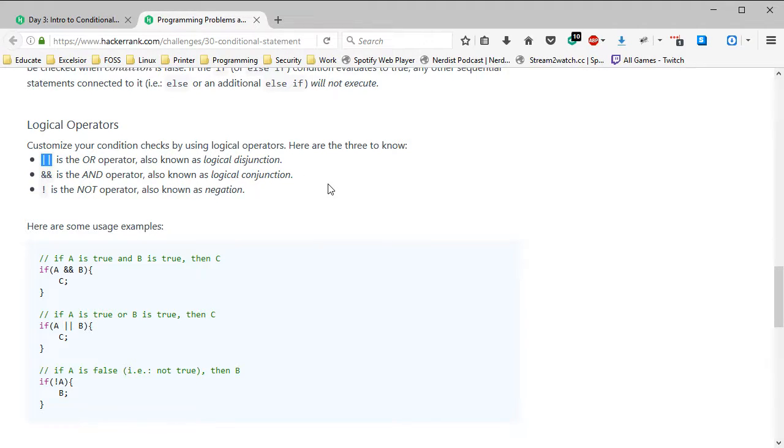If you press shift and that button, it will give you a bar or a pipe, and two of those in a row means or in C++. If you use two ampersands, which you get by pressing shift 7, two of those together means and. It has to be this and that. And then of course the exclamation point, which is not.